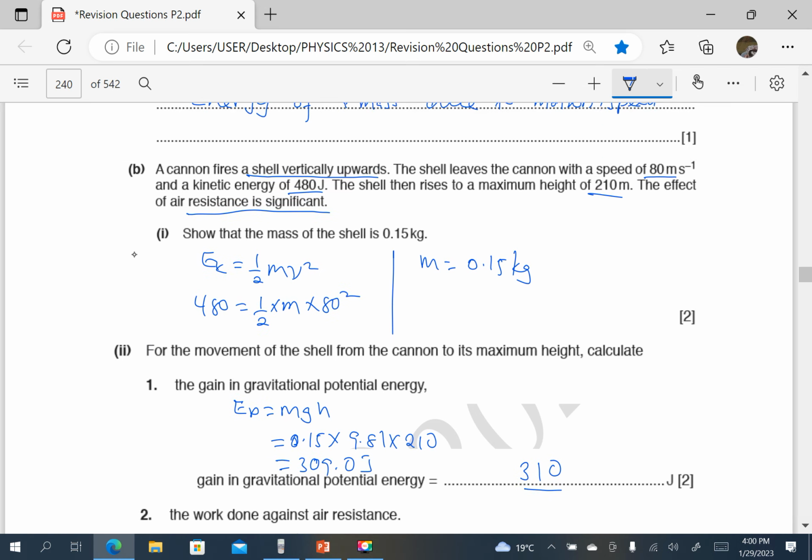Then the average force due to the air resistance acting on the shell as it leaves the cannon. So since we know that work done is equal to the resistive force times distance, the resistive force, I'll call it FR, is going to be work done, which is 170, over the distance, which was 210. So we check this, 170 divided by 210. So that is 0.81 newtons approximately.